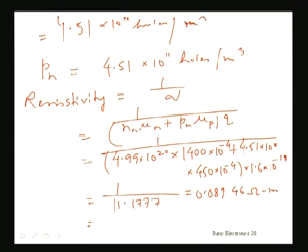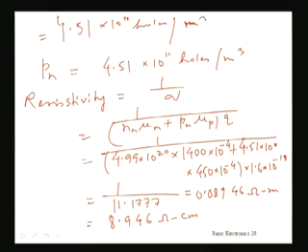So if I convert it to centimeter by multiplying by 10 to the power 2, then I get 8.946 ohm centimeter. Now just compare what was the resistivity when you had only intrinsic semiconductor,